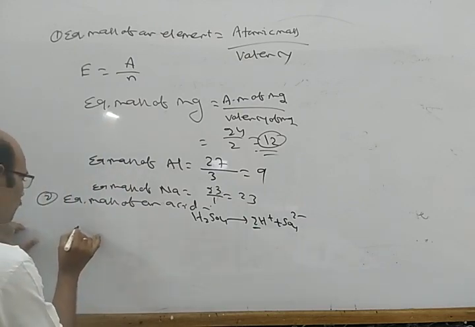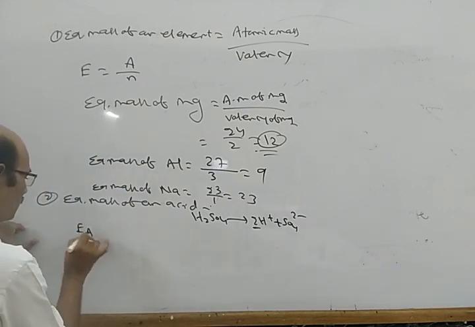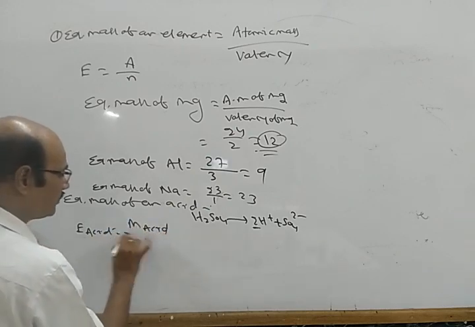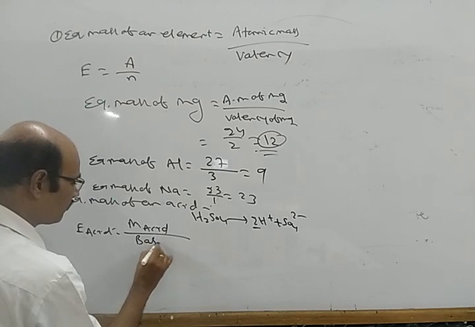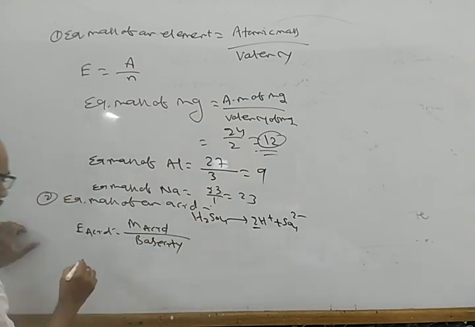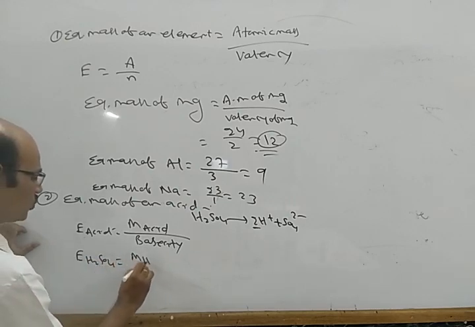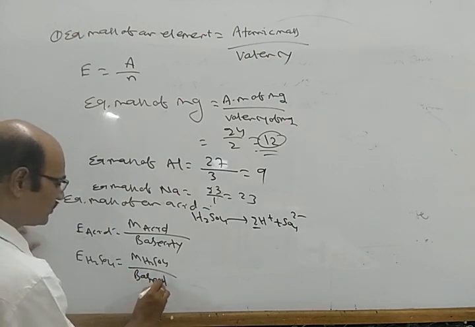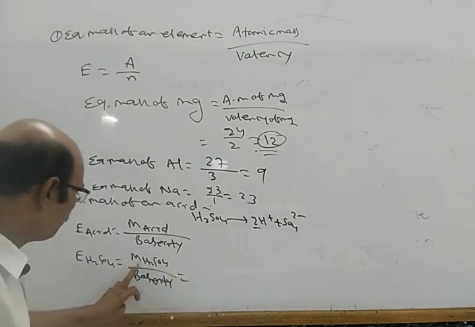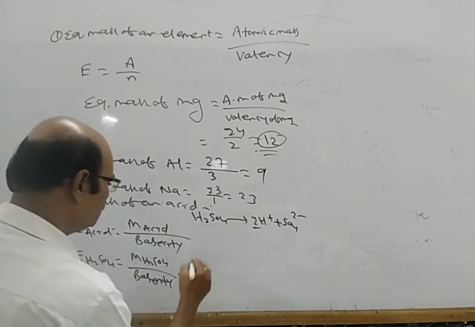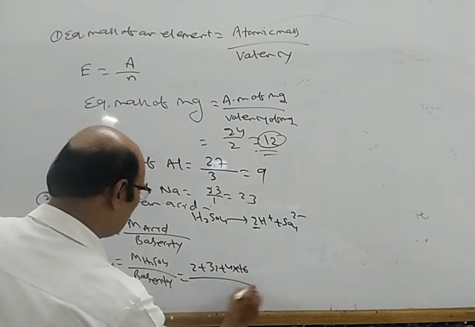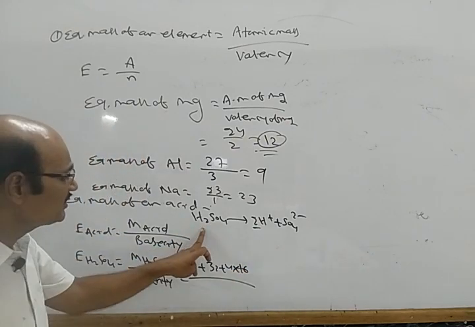So, the equivalent mass of an acid equals the molecular mass of the acid divided by its basicity. The equivalent mass of H2SO4 is the molecular mass of H2SO4 by basicity. The molecular mass is 2 plus 32 plus 4 into 16, divided by the basicity, which is 2 because it gives 2 protons.